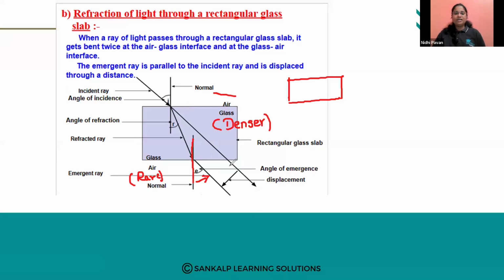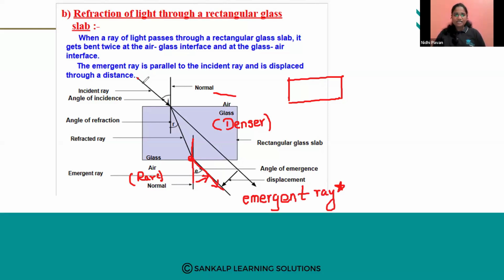Fine. So here this ray undergoes refraction and we get one more ray, which is called the emergent ray. No doubt this is also a refracted ray, but as it is completely emerging out from the glass slab, it is considered the emergent ray. So this is how refraction occurs.